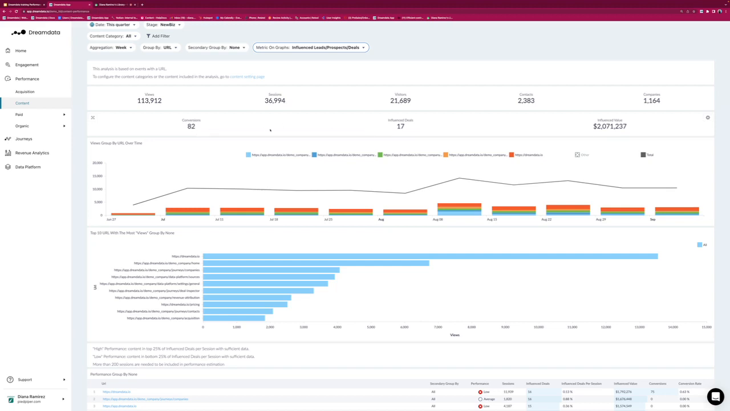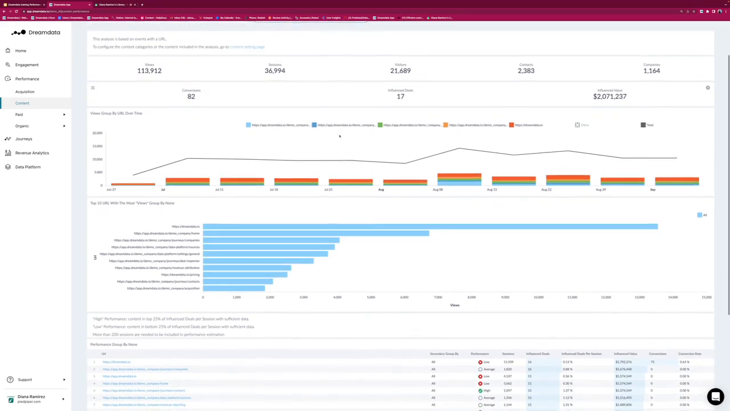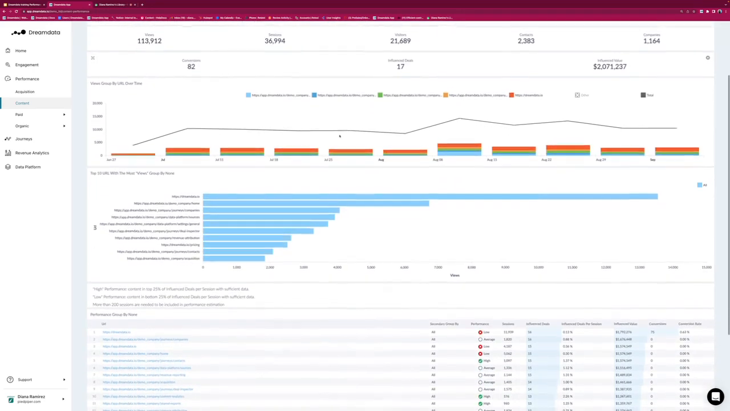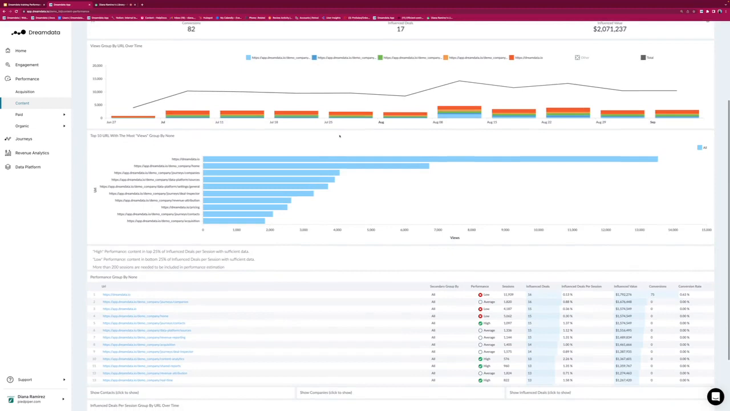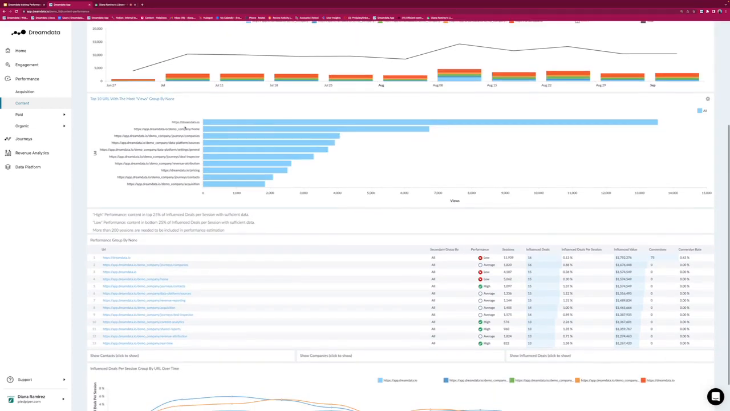Then the influenced leads as we know them: depending on the stage that you're analyzing, it will be a deal or a lead, or opportunities, also depending on your setup. But the idea is these are the 17 deals that our content has been influencing. So far we know content has contributed to something, and now the question is what content, which pages are the most viewed. Here we will always show you approximately the top 10.